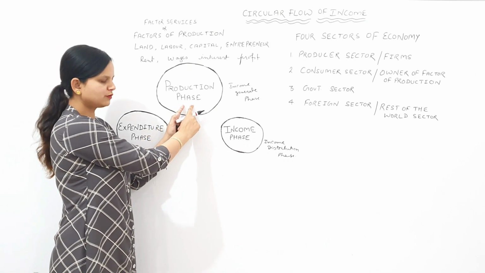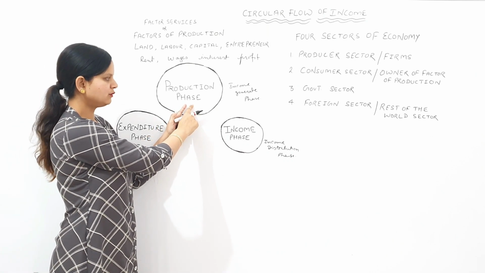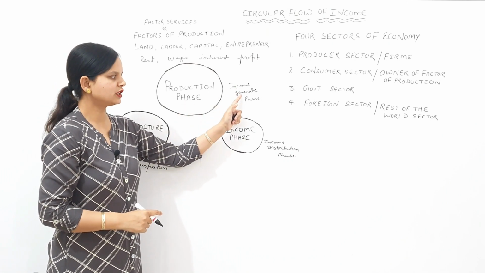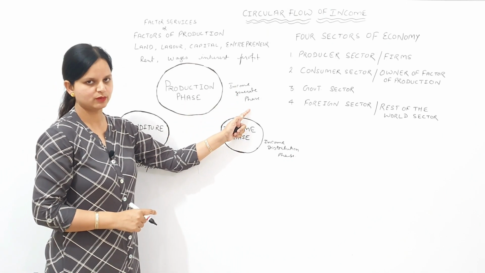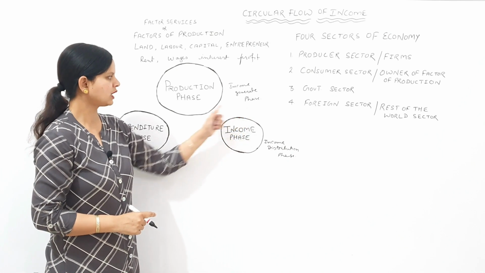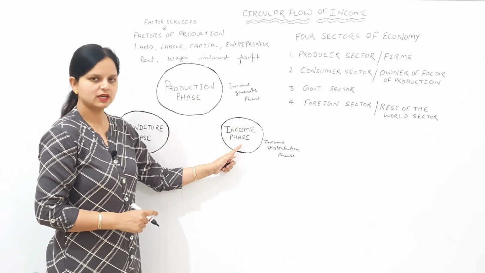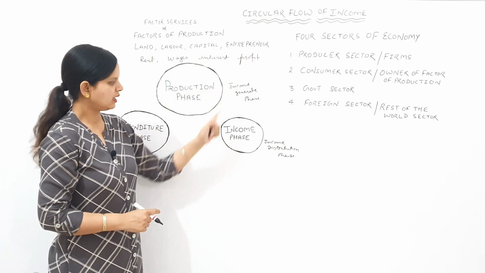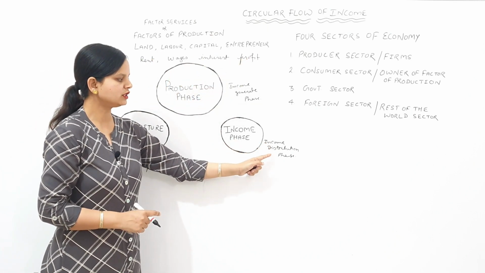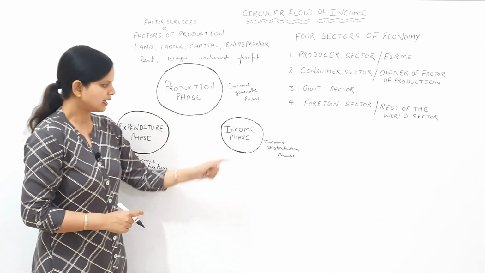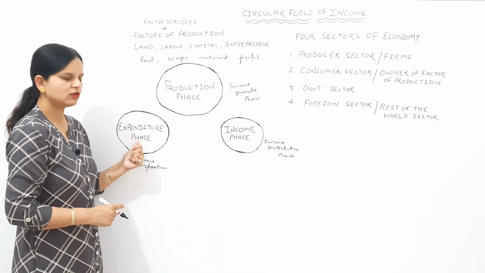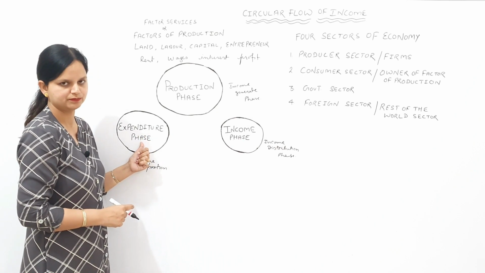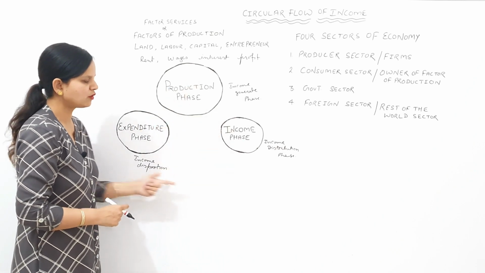So this is the first phase, where income will generate. This phase will be called income generation phase. And this is a phase where income will be distributed among the factors of production, and this phase will be called income distribution phase. And in this phase, all the income earned by factors of production will be disposed. So this is a circular flow of income.